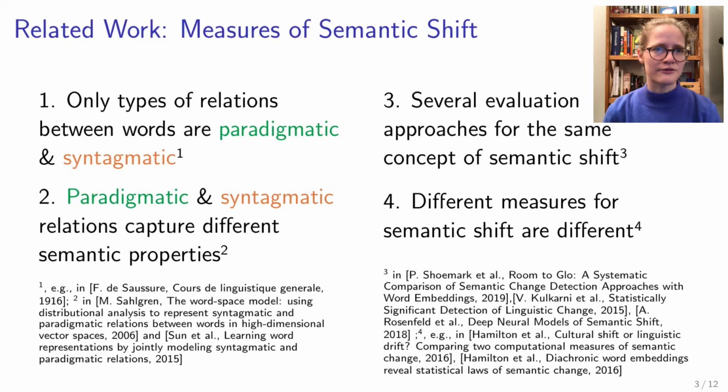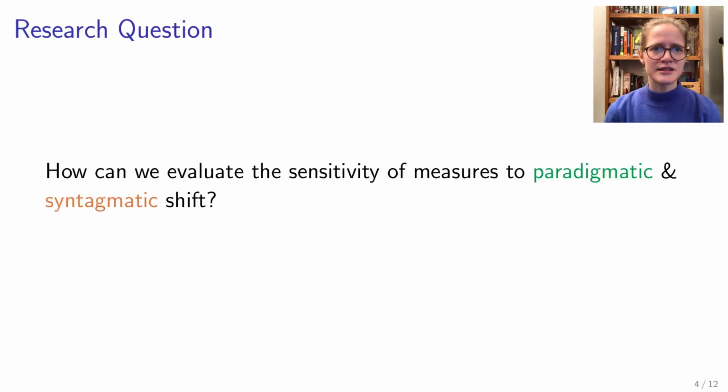So, if you have, for example, measure A, which captures a semantic shift for refugee in 2015, but a second measure B, which does not, one question that can be posed here, apart from whether one of the measures is simply false, is whether they capture inherently different types of semantic shift. This leads me to one of the research questions we aim to answer with this work. How can we evaluate the sensitivity of measures to paradigmatic and syntagmatic shift? That is, evaluating them on different types of semantic shift.